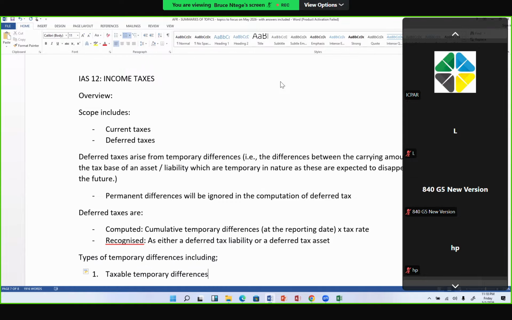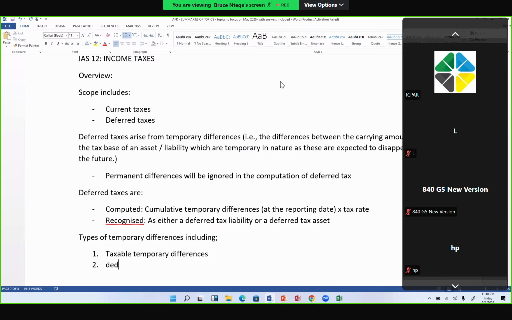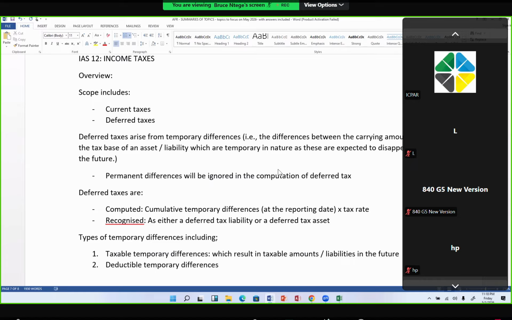Okay, and deductible temporary differences. So the question is, what do we mean by taxable temporary differences? These are differences that will result in taxable amounts or taxable liabilities in the future. Of course, we are talking about the future when that temporary difference reverses.